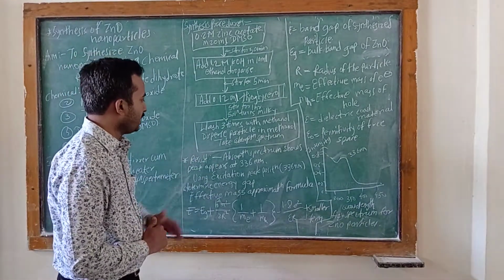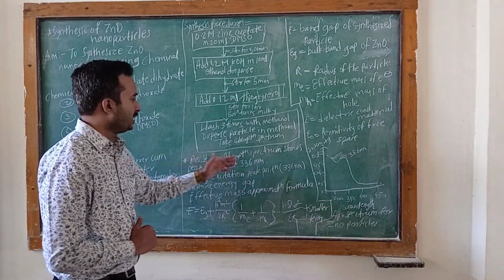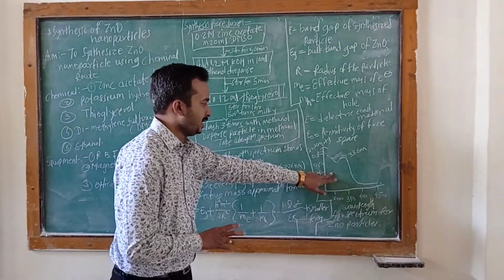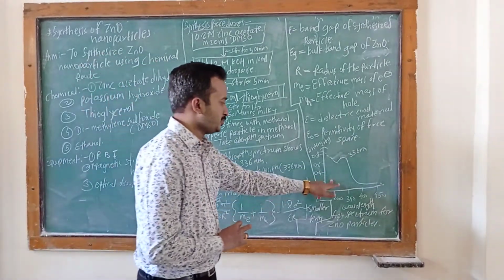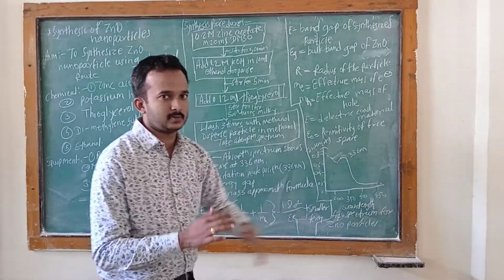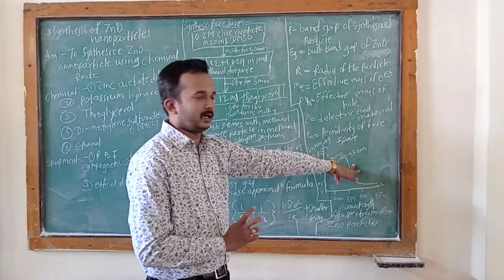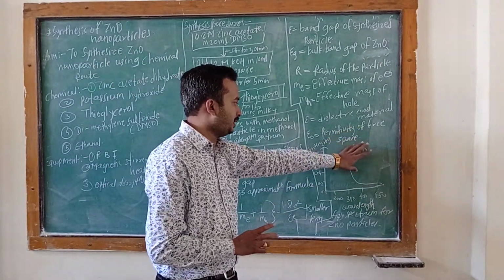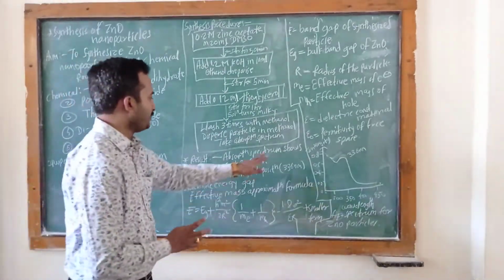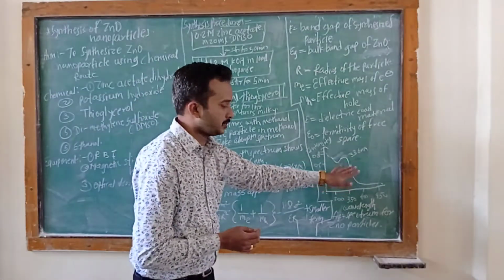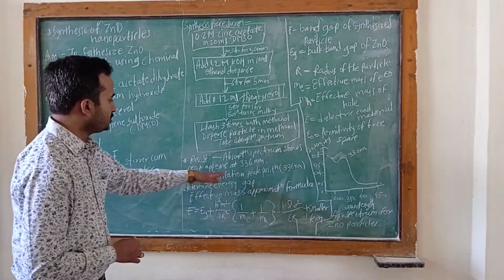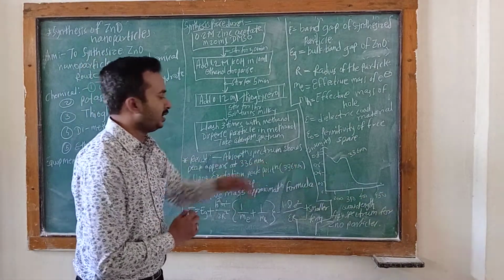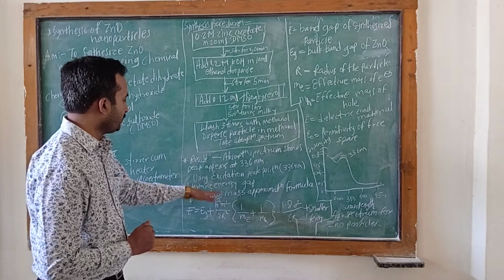The result shows that the absorption spectrum shows a peak appearing at 336 nanometer. Look at this spectra, it is called the absorption spectra, and it shows the 336 nanometer peak. That peak is the absorption peak shown in the absorption spectra. Then, using the excitation peak position, that 336 nanometer, we determine the energy gap.